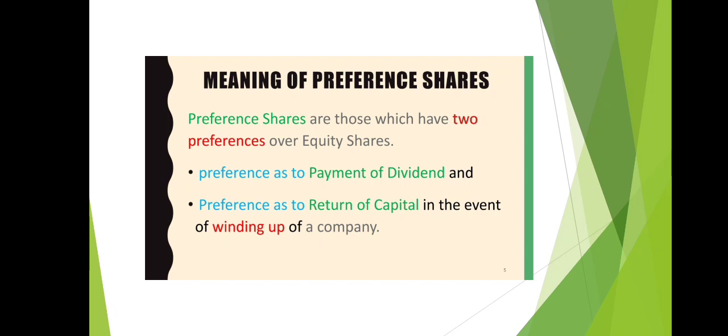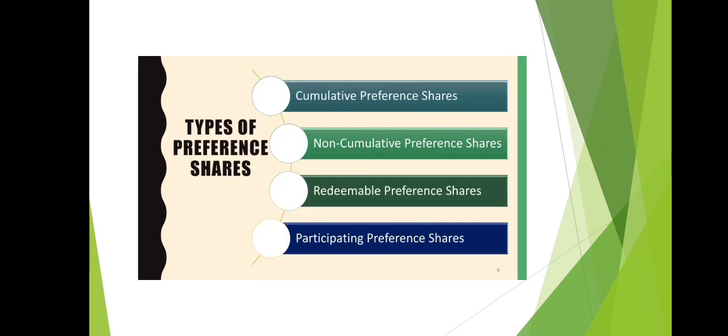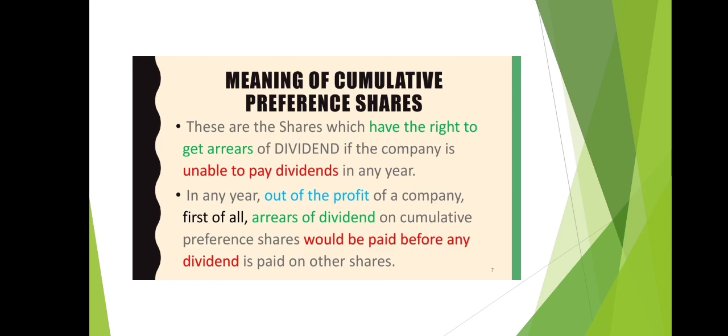Meaning of preference shares. Preference shares are those which have two preferences over equity shares: preference as to payment of dividend, and preference as to return of capital in the event of winding up of a company. Here we see types of preference shares: cumulative preference shares, non-cumulative preference shares, redeemable preference shares, and participating preference shares.